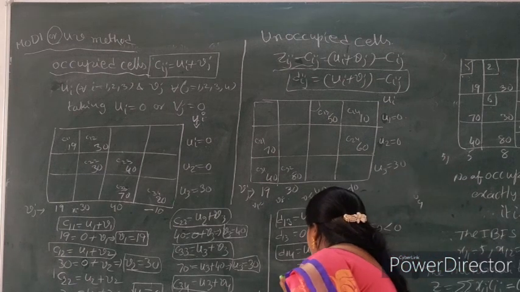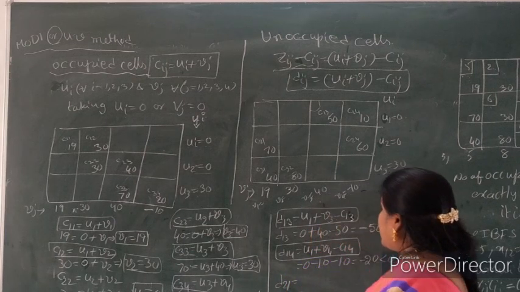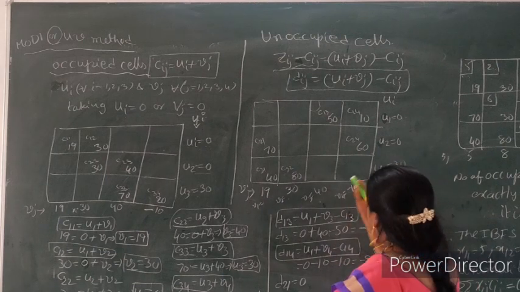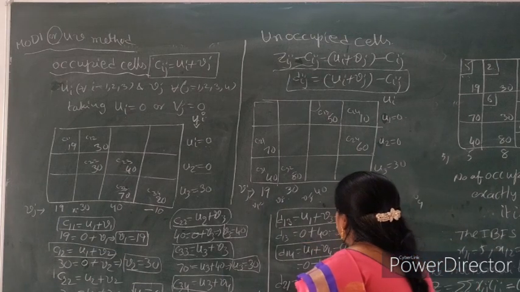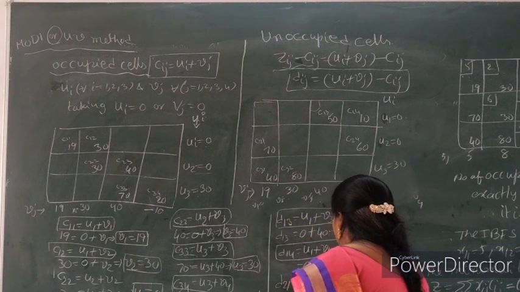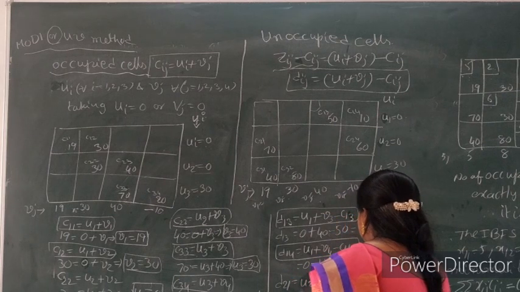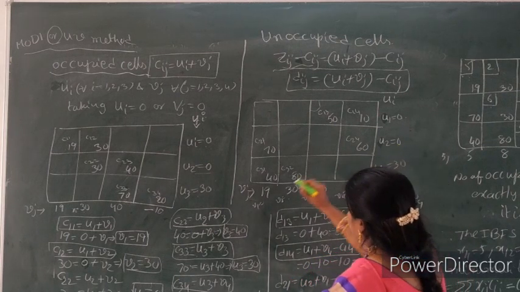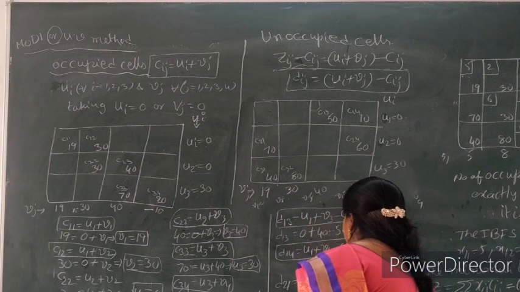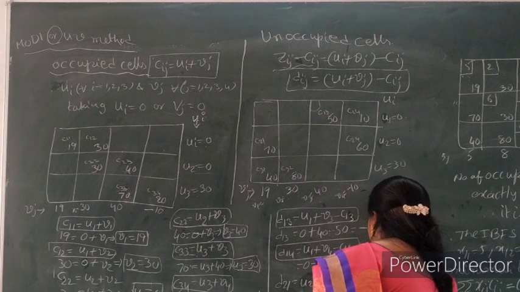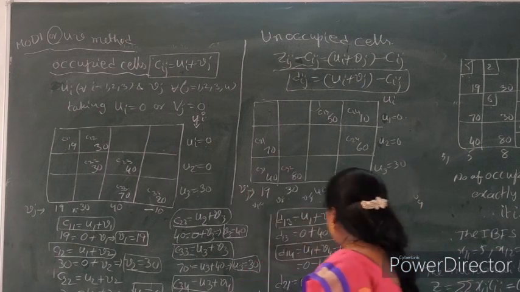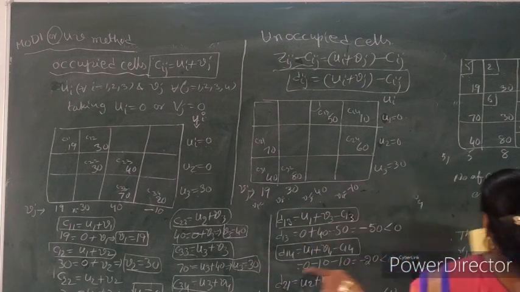Now we find out D21. So D21, what is the value? Write here the formula U2 plus V1 minus C21. 0 plus 90 minus 70. So here the value is 20, positive. Now we find out the remaining values.